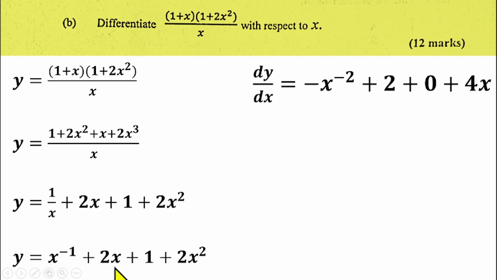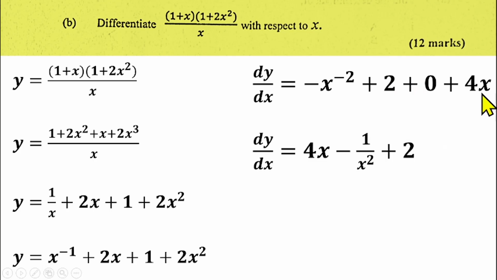If I differentiate 1, which is a constant, that gives me 0. If I differentiate 2x squared, 2 will come to the front, you have a 4, remove 1 from the power, you have 4x. So if you simplify that further and change this back to a fraction, that gives us minus 1 over x squared plus 2 plus 4x. So that's the solution to that question also.